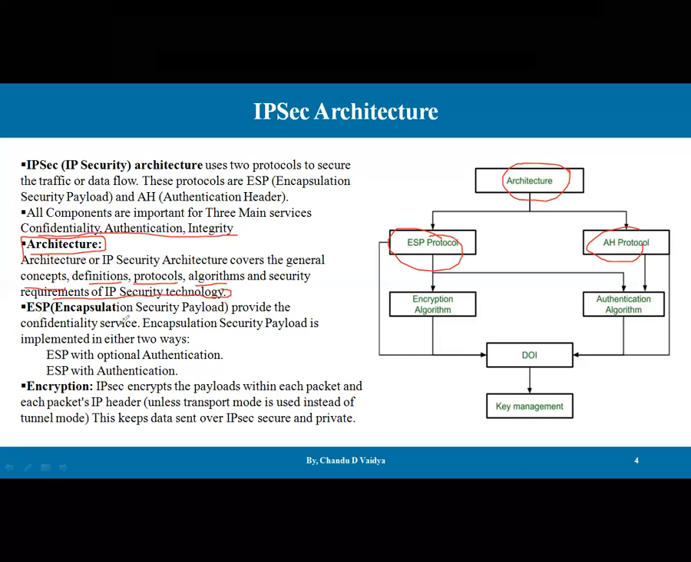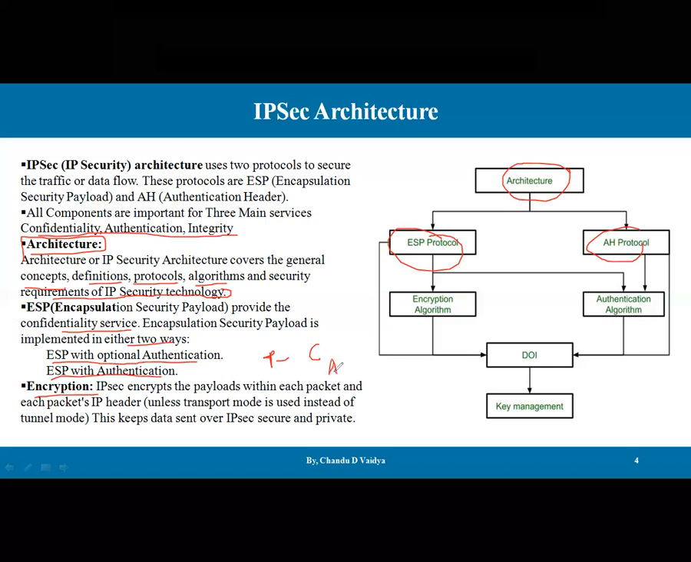Second, ESP. In this video, we are discussing ESP in short and AH also in short, and we have separate lectures for the ESP and AH protocols. ESP, that is encapsulating security payload, provides the confidentiality services. The encapsulating security payload is implemented in either of two ways: ESP with optional authentication, or ESP with authentication. Then the encryption. What do you mean by encryption? Converting the plain text into ciphertext is encryption, so that another user cannot easily get the meaning of that particular message.